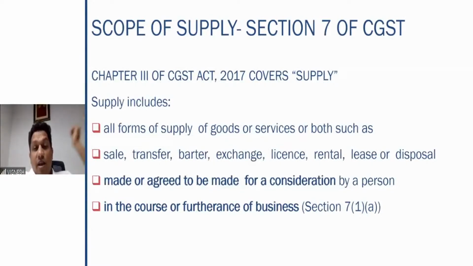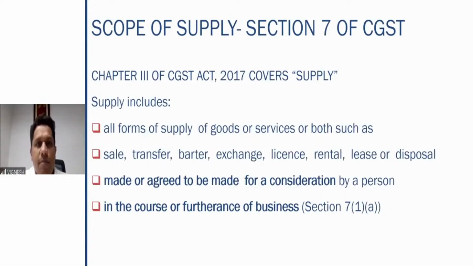For a consideration. Important. That means as per 7 subsection 1 clause A, the consideration is 100% mandatory, required to be present. You make or agree to be made for a consideration by a person in the course or furtherance of business. Business definition. Did you understand why we spent so much time on that business definition?